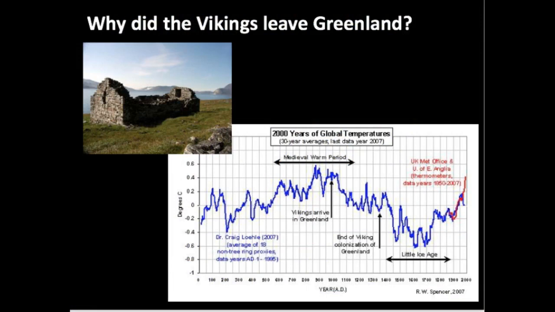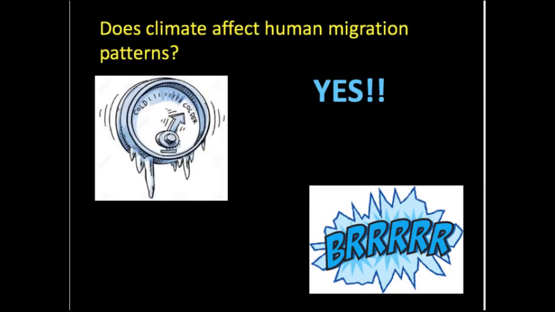Once their colonies were established, average temperatures began to decline as we entered the Maunder minimum, and the Little Ice Age began. After 500 years, the last Vikings left Greenland. The abandonment of Greenland does show that climate does affect human migration patterns.